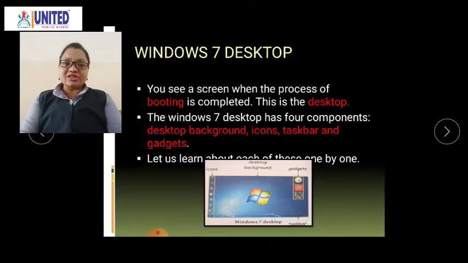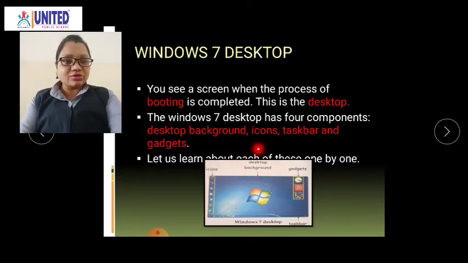Okay, there are 4 components on the Windows 7 desktop. Which are they? First one is the desktop background. Second, icons. Third one, taskbar. And fourth one is the gadget. So these are the 4 components present on the desktop after we start the computer. Okay, you can see it. Let us see in the picture. See, this is the icon. This is the desktop background. These are the gadgets, and this blue color strip is called a taskbar.